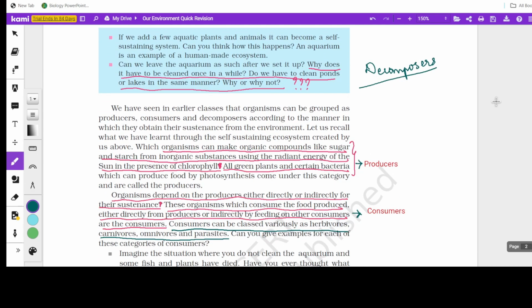So that's how the question from that part comes. Like this: why does it have to be cleaned once in a while? Do we have to clean ponds or lakes in the same manner? Why or why not? Actually, the concept there is the presence of decomposers, as the natural ecosystem acts as a self-sustaining ecosystem. They sustain on their own. That self-sustenance is not found in the aquarium, in human-made ecosystems.